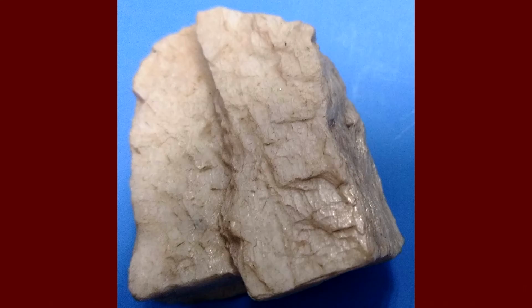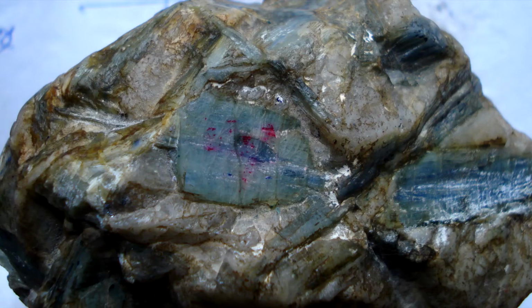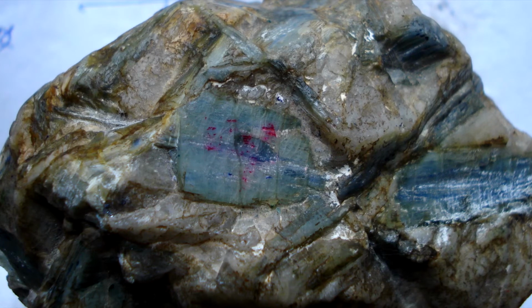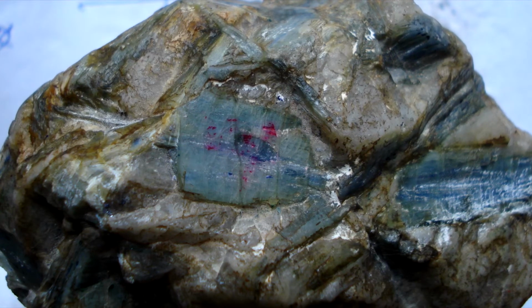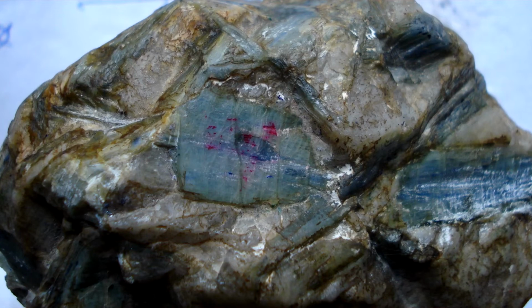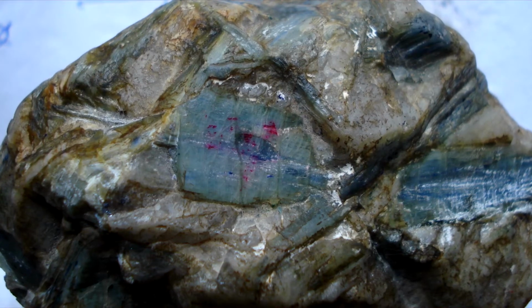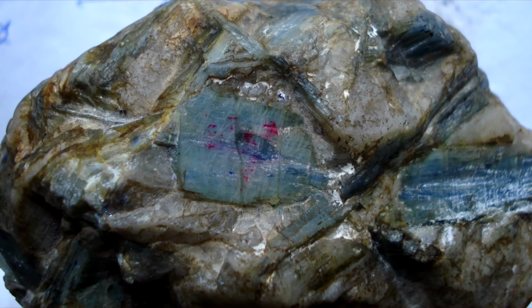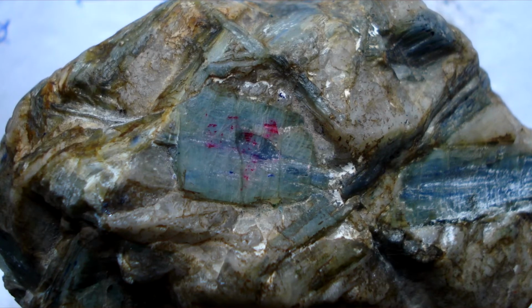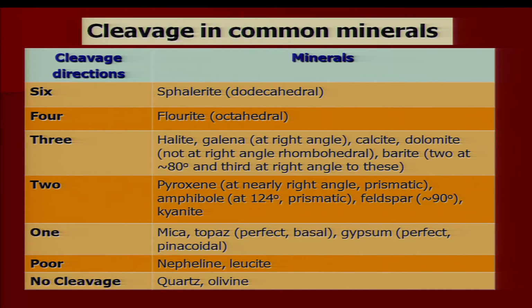Another example is feldspar, where we get cleavage parallel to the faces and they are at right angles to each other, or 90 degrees. Kyanite is also a mineral which shows 2 directional cleavages, and if you remember, the hardness of kyanite in these 2 directions is also different. What does it reflect? The weaknesses in the planes of the lattice structure.